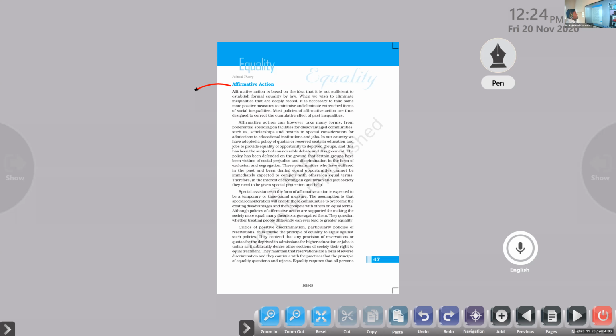It is a responsibility of the government to take positive actions to maintain equality in the society. So we are here.